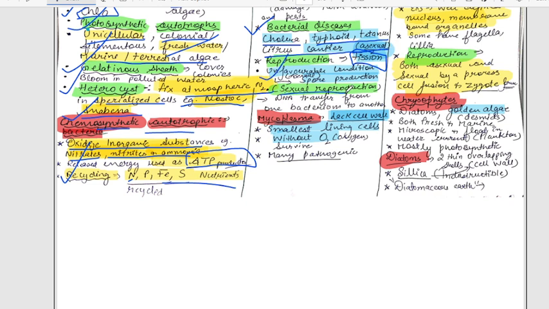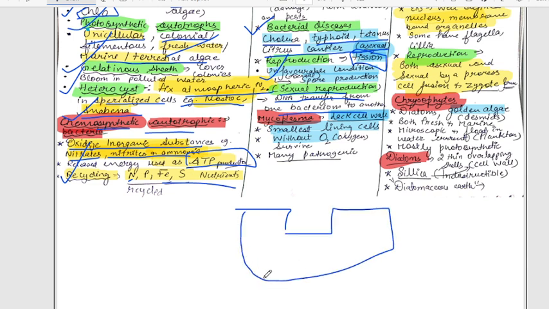Next is sexual, meaning DNA transfer occurs from one bacterium to another. For example, this is bacteria 1, this is bacteria 2. So there is going to be a transfer. For example, this is male and this is female.